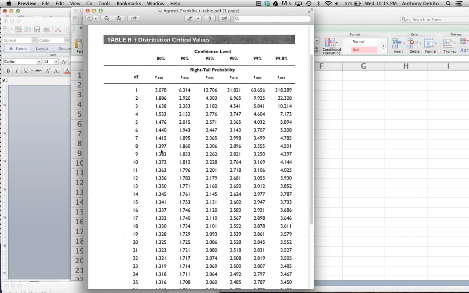Our sample size is 9, so our degrees of freedom is 8. I'm going to look for my t-score on this t-distribution table, in the line that represents degrees of freedom of 8. I'm going to go across from here and down to the column that represents a 95% confidence interval. In other words, a 5% chance of being wrong, that the real mean won't be in that interval.